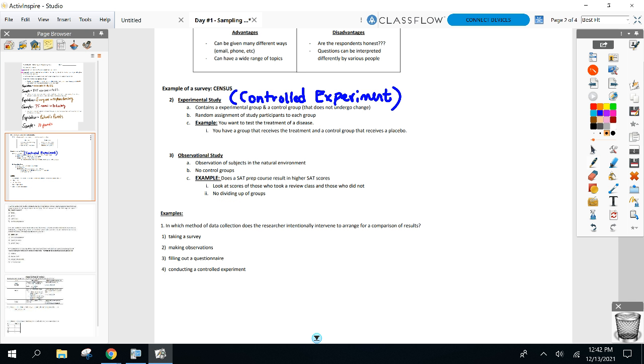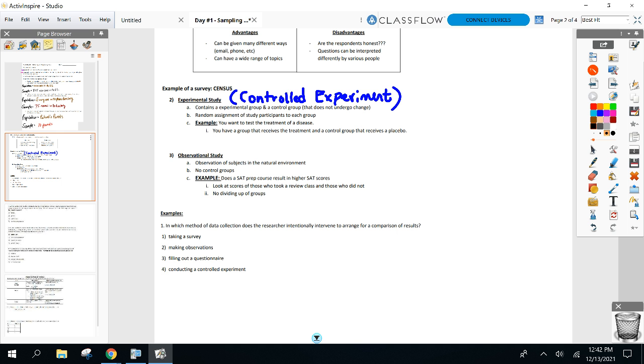Out of those three I just described, which one is collecting data where the researcher intentionally intervenes to arrange for a comparison of results? The researcher has effect over it. Which one are we looking at here? Number 4, isn't it?